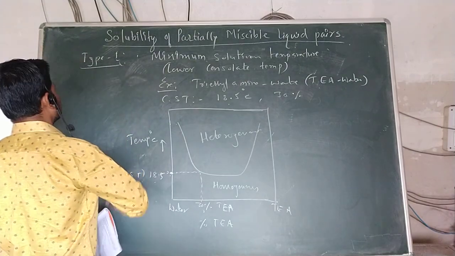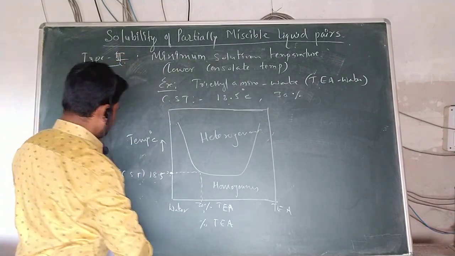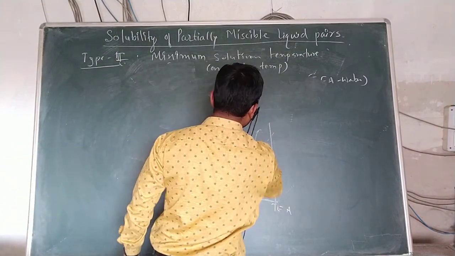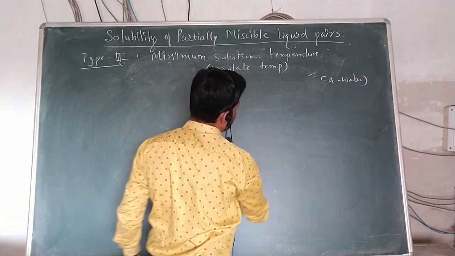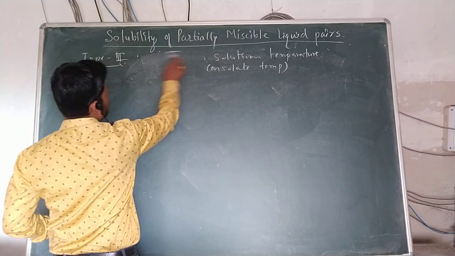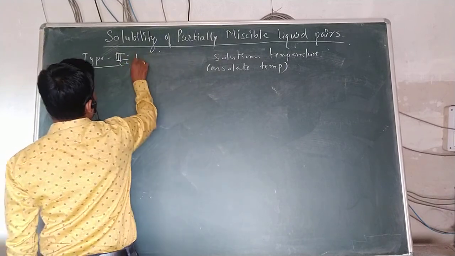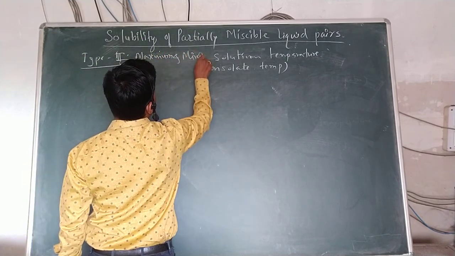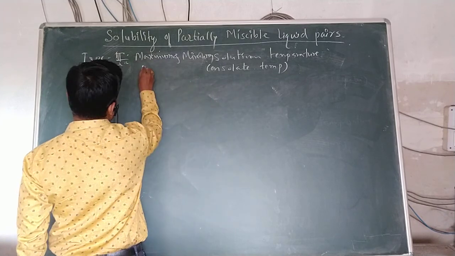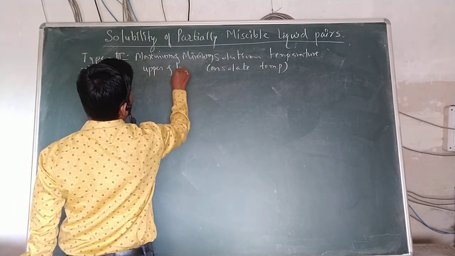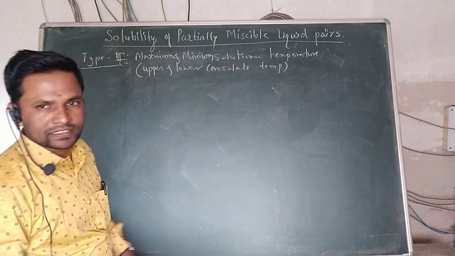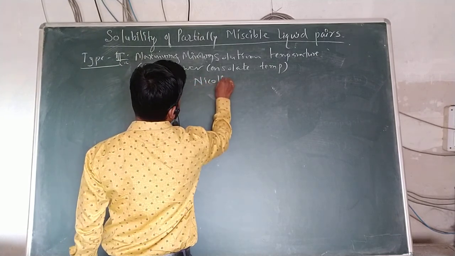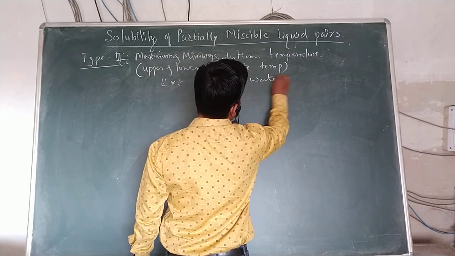Okay. Now let me see type 3. We studied the maximum solution temperature, the phenol water system, and the minimum solution temperature, triethylamine and water. The third type of solution is the maximum and minimum solution temperature, also called the upper and lower consolute temperature. The example is the nicotine water system.